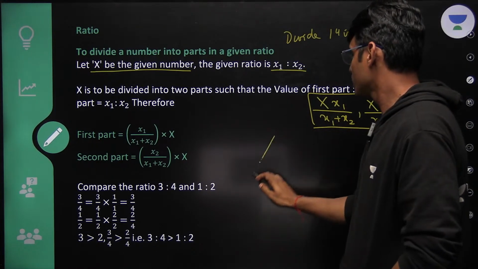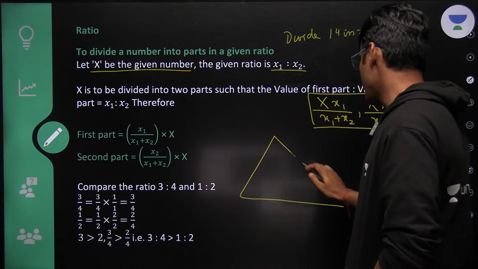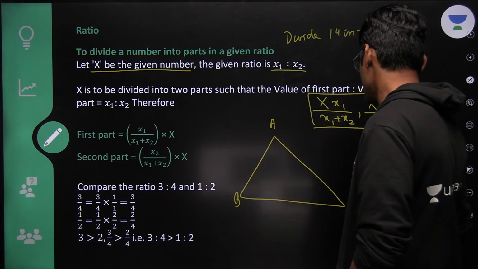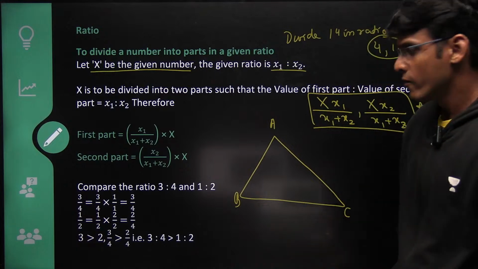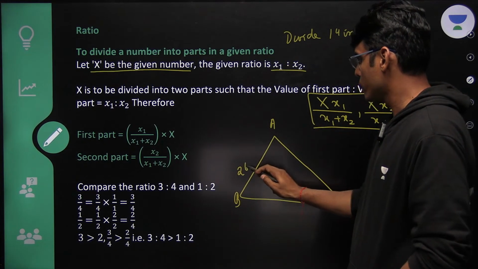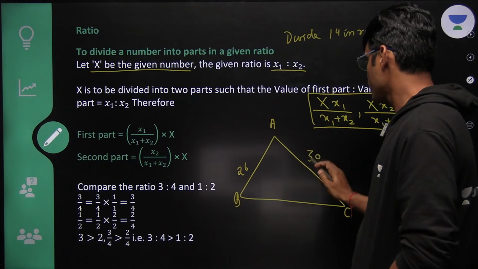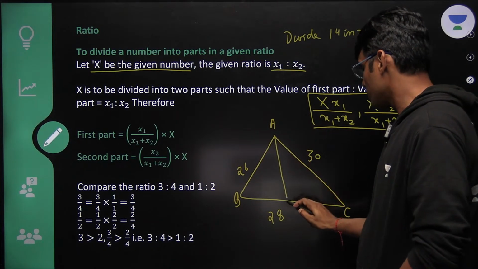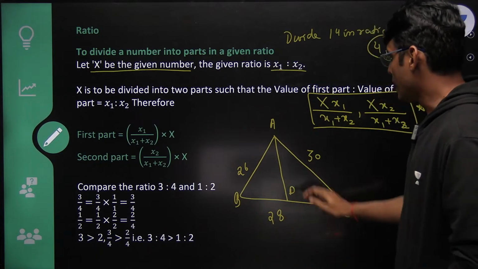See, let's do one example. This is A, this is B, this is C. Now let's imagine that this side is 26, this side is 30, this side is 28. This is the angle bisector, right?